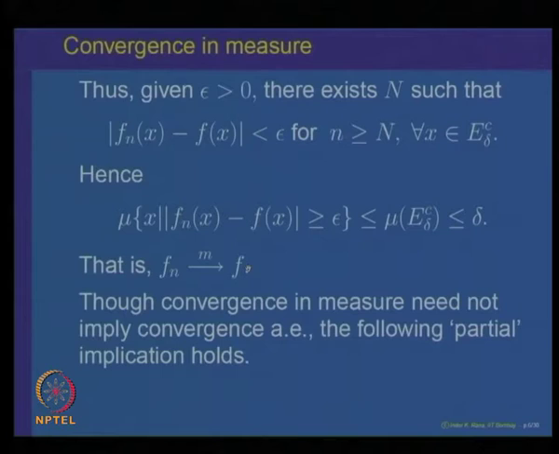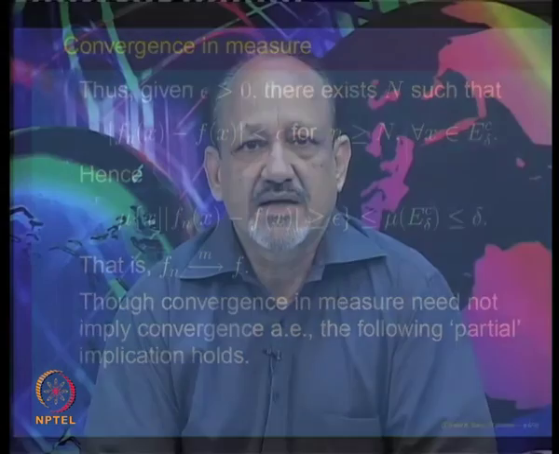So, these are the basic properties of relations between convergence in measure with almost uniform convergence, convergence pointwise, and so on. Now, we just now said that convergence in measure need not imply convergence almost everywhere in general. However, one can prove a partial result in this direction, namely, if f n converges to f in measure, then there is a subsequence which converges almost everywhere. And this result is quite useful sometimes when you are analyzing sequences of measurable functions which converge in measure.